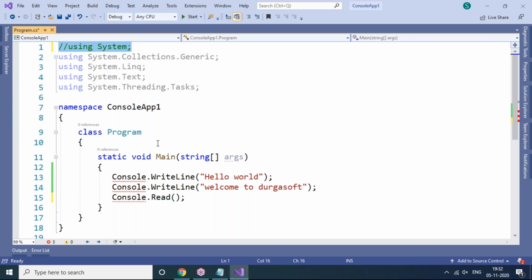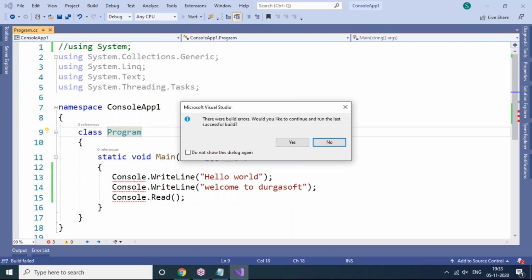But once it is commented, what is the reaction in the program? We can see Console is showing a red squiggly underline. That means an error is showing. If you forcefully run this even after the red line, we can see it will show you there were build errors. Build errors means compilation errors. It will ask, would you like to continue and run the last successful build? Yes means you will get the last successful output along with errors, but no means you will only get errors.